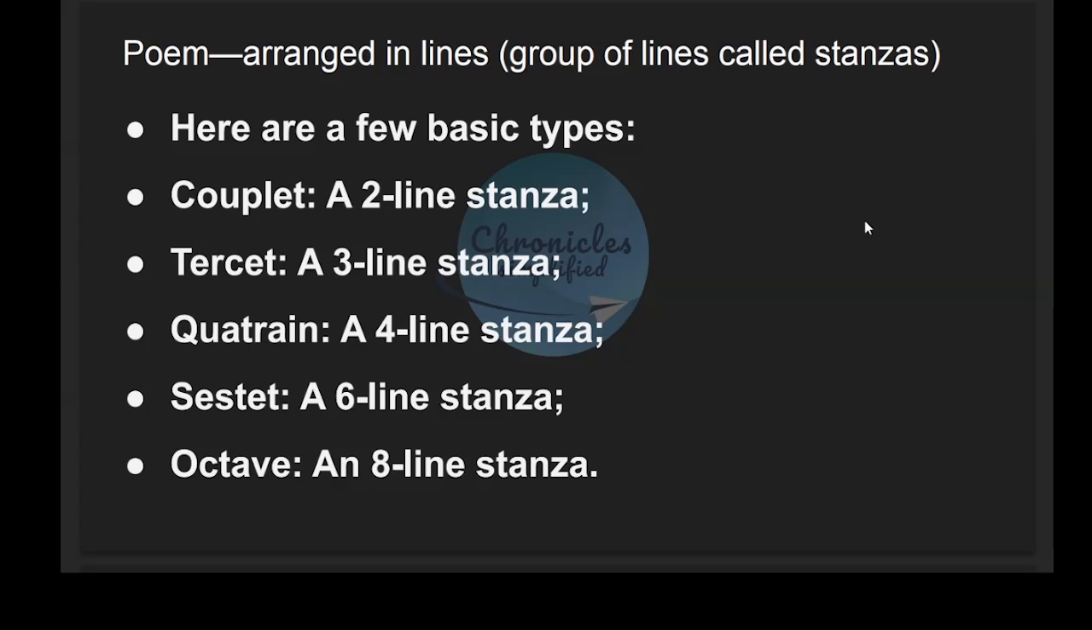So, if a stanza has 2 lines, it is called a couplet. If it has 3 lines, it is a tercet. If there are 4 lines, that is a quatrain. If there are 6 lines, that is a sestet. If there are 8 lines, that is called an octave.